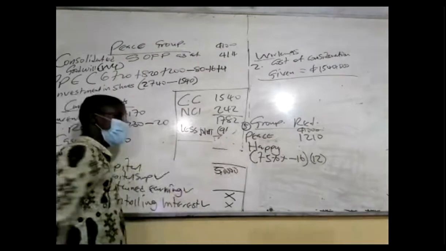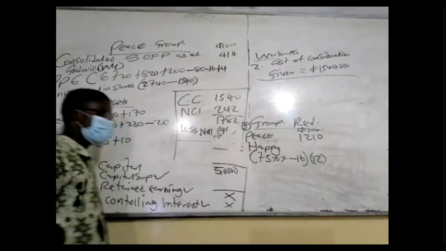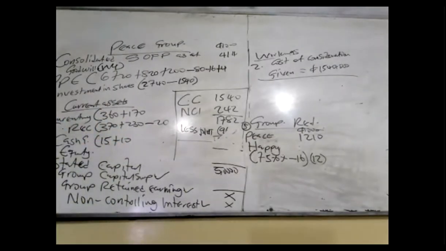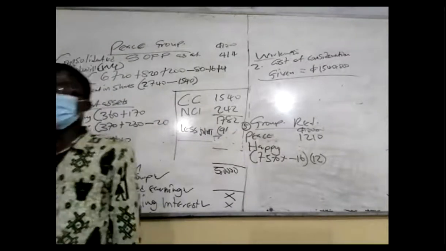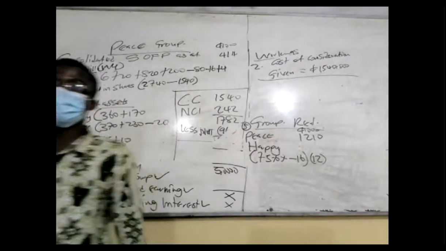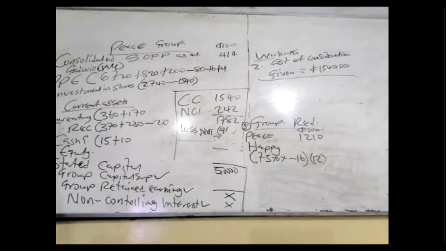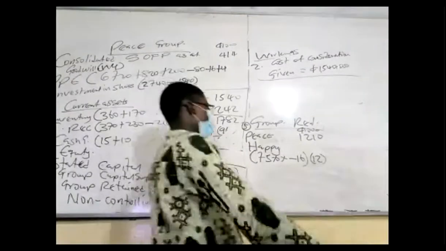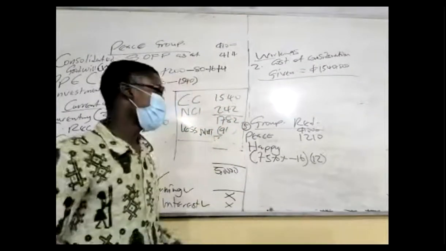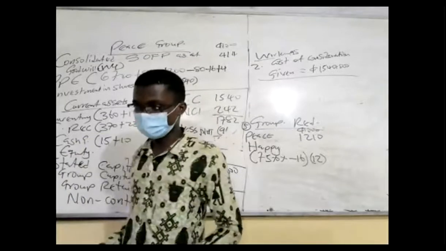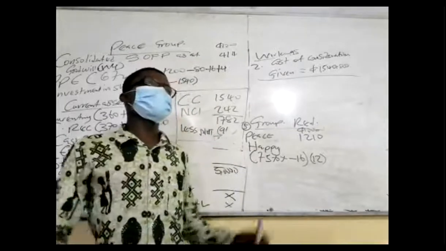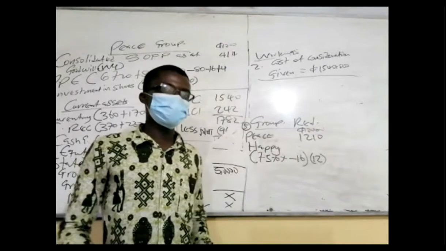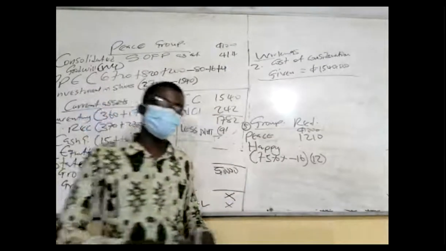Now, is there any other item that will affect Peace? Number one, the PUP on the PPE. Peace sold plant to who? To that of Happy and earned a profit of what? 16. This PPE is still within the group. You cannot sell something to yourself and make what?